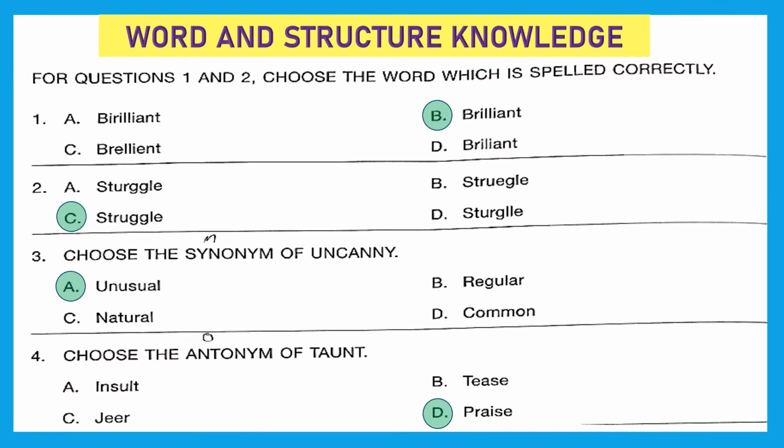Question 4. Choose the antonym of taunt. Now here antonym means opposite word. And what do you mean by taunt? Taunt means remark to insult someone or in order to anger, wound or provoke someone. So the right opposite word of taunt would be praise, because that is just opposite of the meaning of taunt. Option D is the right answer.